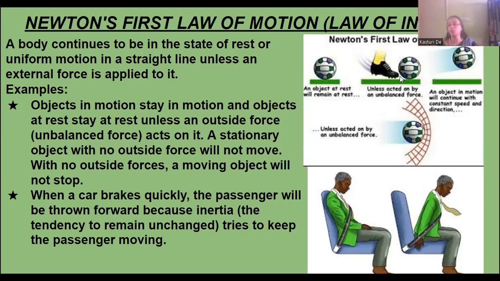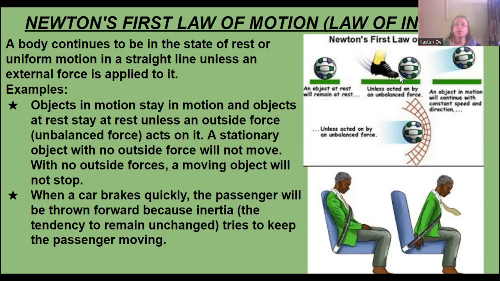Unless the ball is kicked, the ball will remain in that place. And if the ball is in motion in a particular direction and at a particular speed, unless a force is applied to stop it or change its direction, the ball will move in that direction with the same speed.